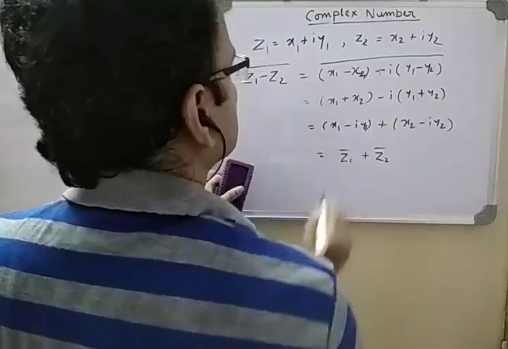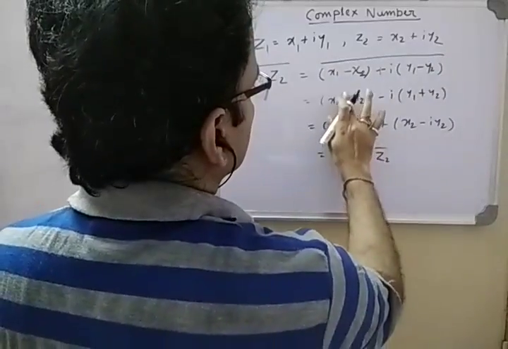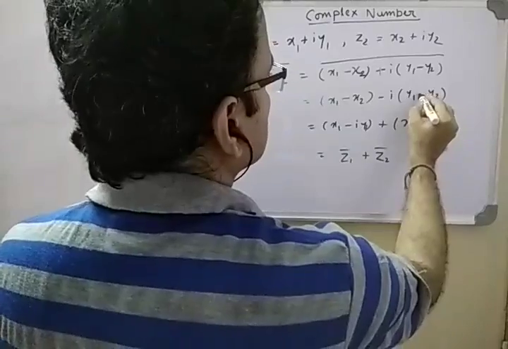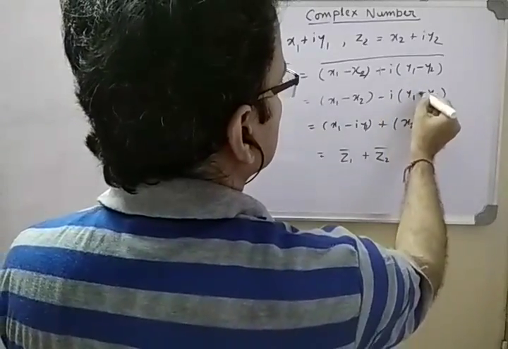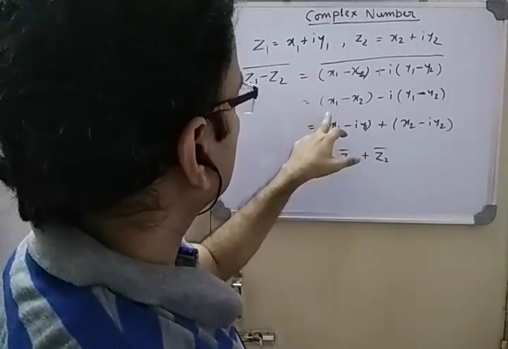This is okay. Now you are taking the conjugate. So if you take the conjugate, then this plus y will be minus y. So till now it is okay.